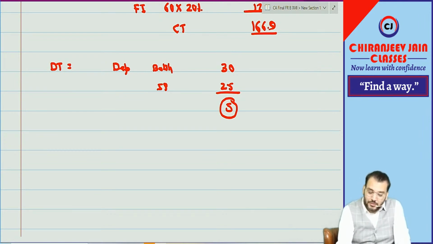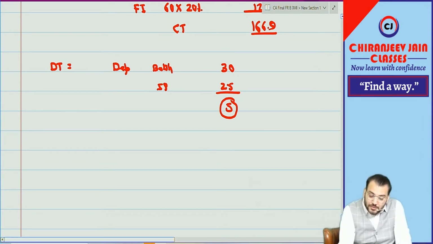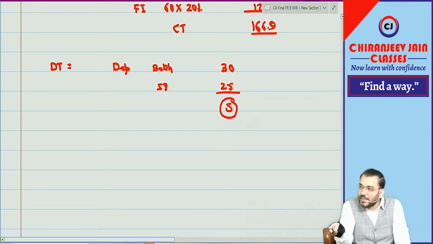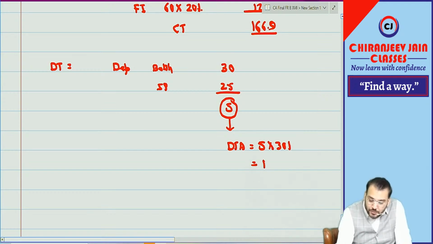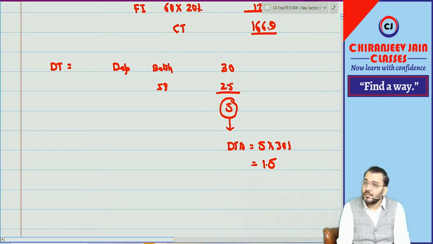Disallowed in current year. So we are paying higher tax. In next year, we will be paying lower tax. Tax benefit. So when it will be allowed, can I say we need to create DTA? DTA will be 5 into 30%. 5 into 30% means what? 1.5.